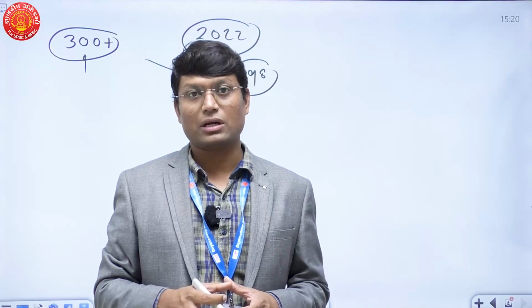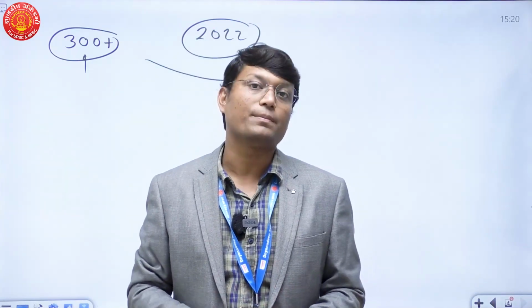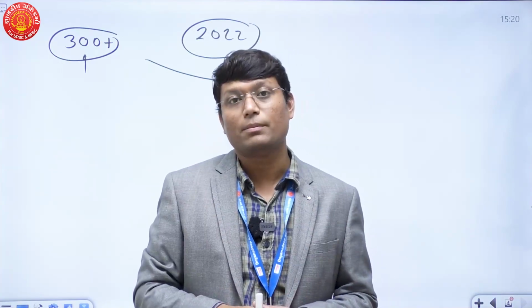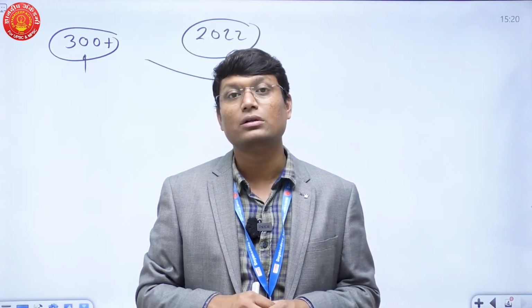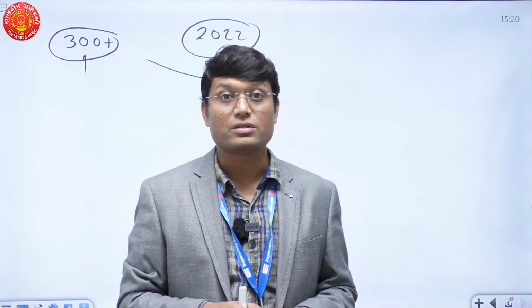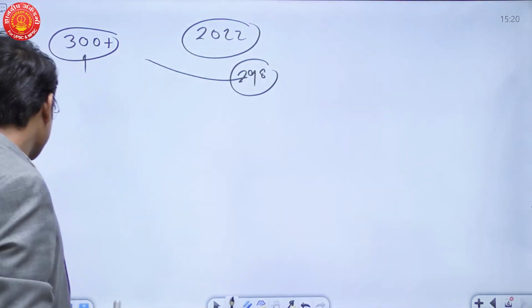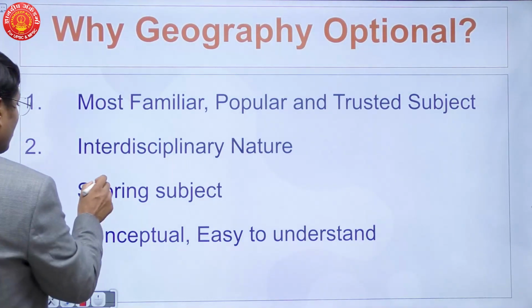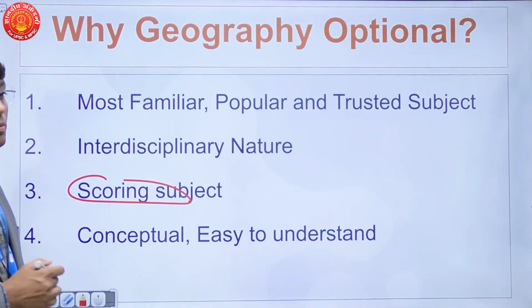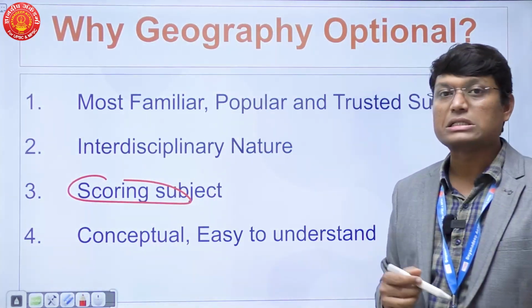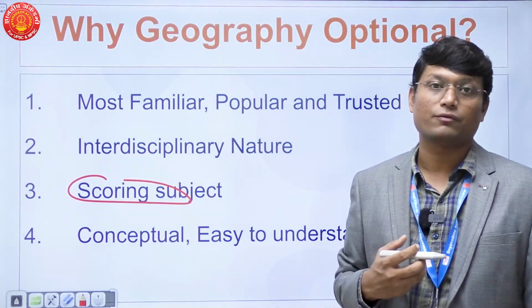But this particular guy, since he had geography optional, managed not just to complete the syllabus of the optional, but also received close to 300 marks, and that's a huge number in your first attempt. And that is why I'm saying that this particular optional is a scoring optional. It would not be difficult for you to cross 300 marks in geography optional.